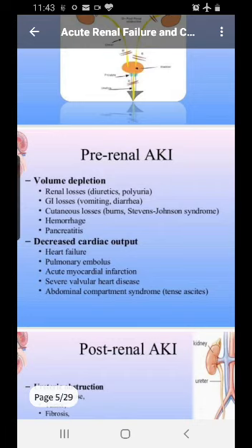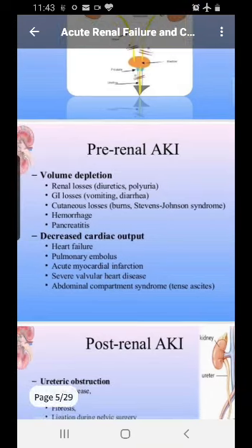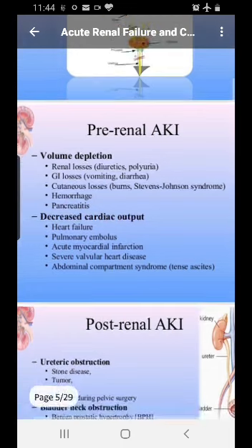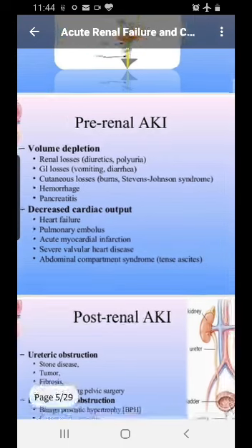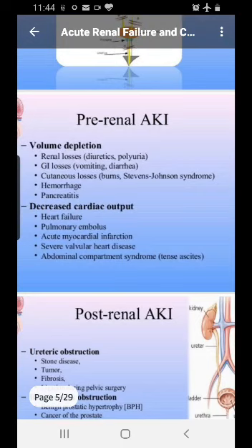So let's talk in a little more detail about the pre-renal causes. Number one is volume depletion. Number two is decreased cardiac output. In volume depletion, as I've told you, there can be diuretics, there can be polyuria. What does poly mean? Increased urination. In which disease does polyuria happen? Diabetes mellitus, diabetes insipidus. Then GI losses, either vomiting or diarrhea, or a loss in the form of burns or Stevens-Johnson syndrome, or hemorrhage or pancreatitis, which leads to volume depletion. So less volume, less circulation to the kidney, and more damage to the kidney.